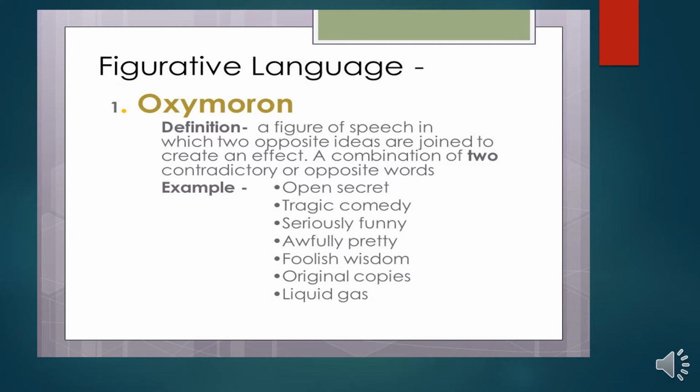As you can observe in the examples: open secret. Secret is something which should not be told or known to others, and the other one, open, is known to all, or known to everybody. So open secret means it is known to everybody. You have two contradictory words, one is open, the other one is secret. When put together, it gives the meaning that it is a secret, but still it is known to all.